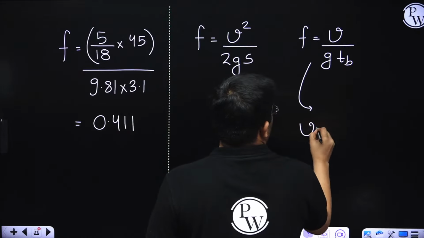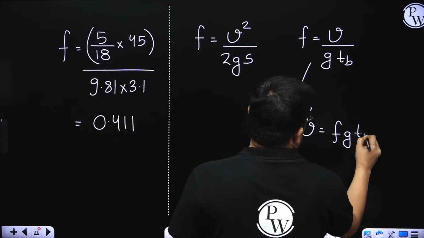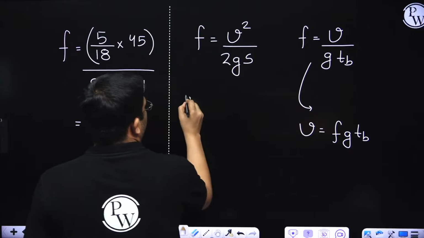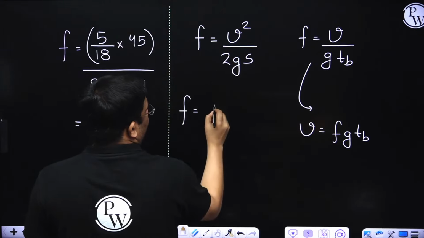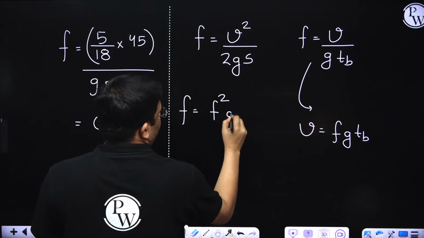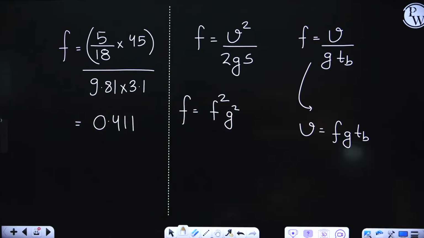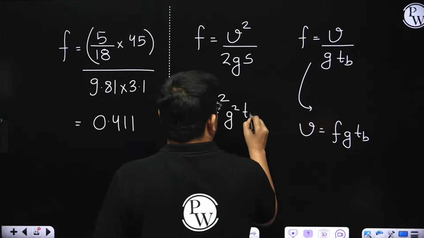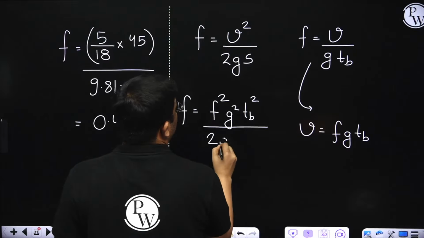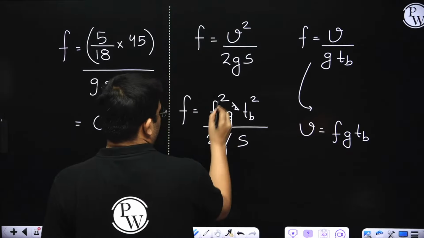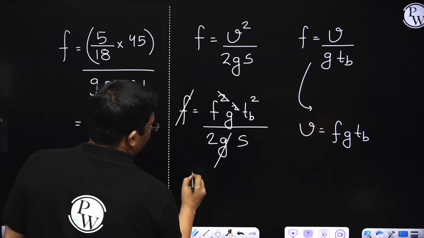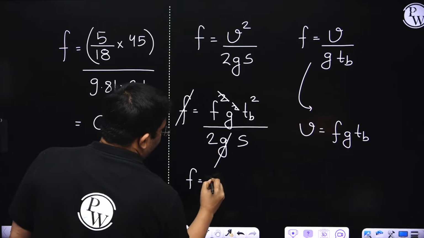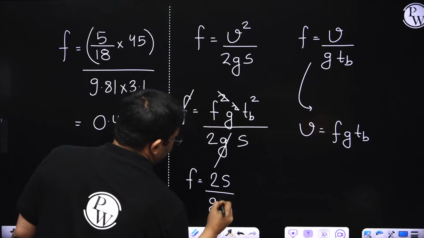From here I can write V is equal to, so if I put this V here, V square, so F square G square TB square divided by 2GS. So from here you see F is also equal to 2S by G TB square.